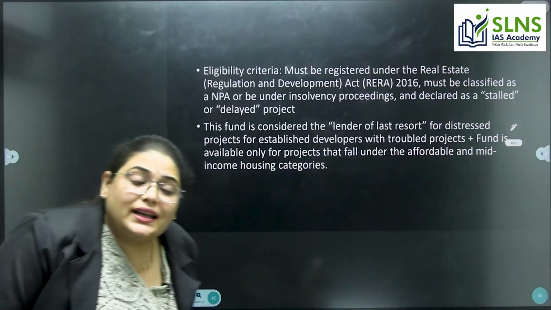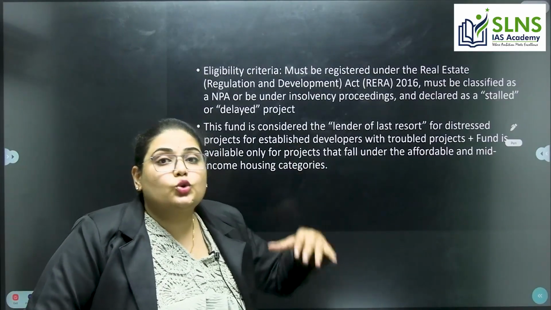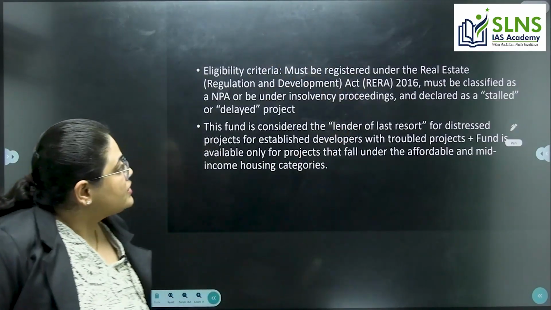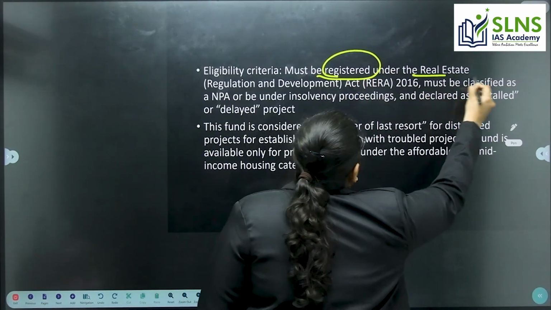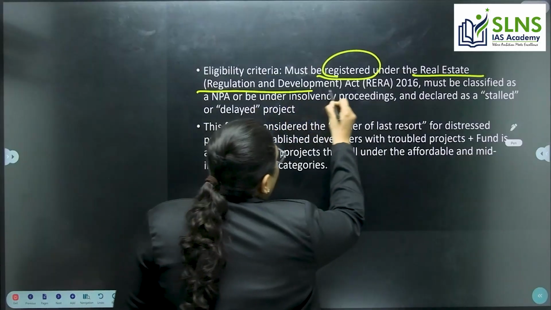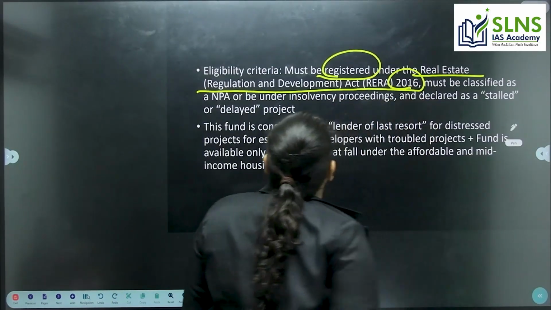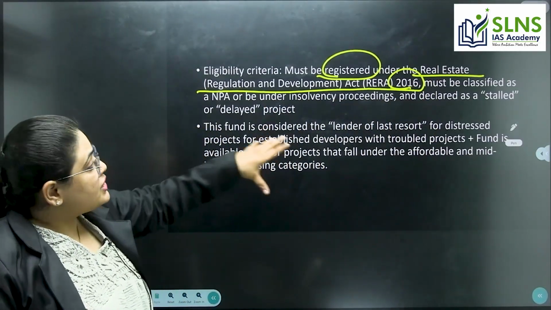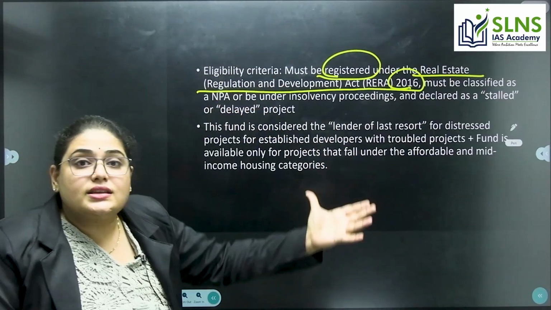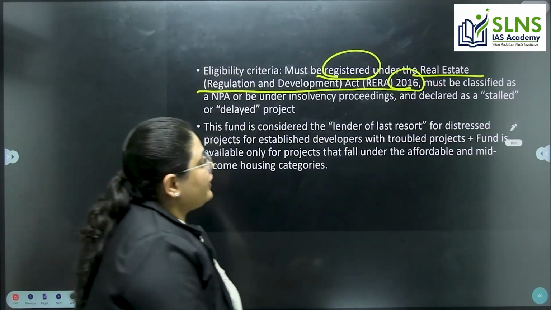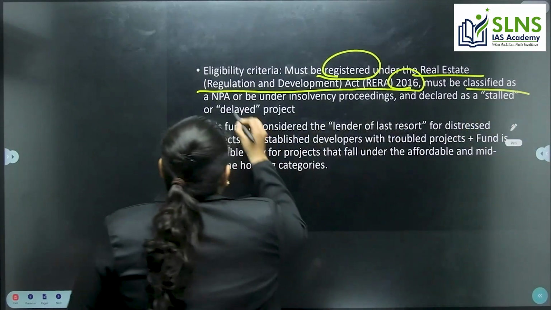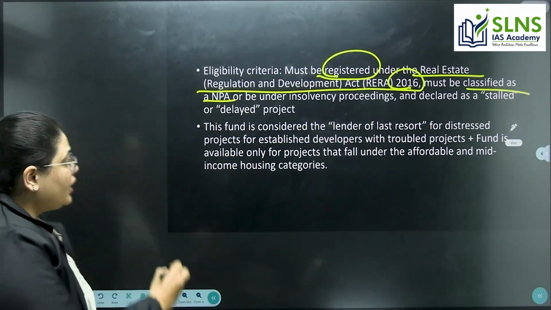What is the eligibility criteria for someone to apply for this fund? It must be registered under the Real Estate Regulation and Development Act 2016. So the real estate firm must be registered under the 2016 Act and it should be classified as NPA. What is NPA?